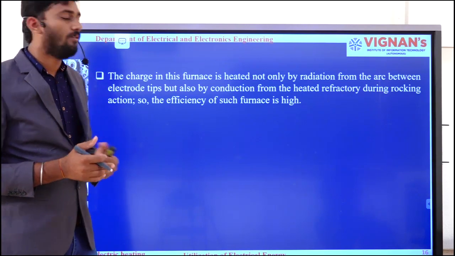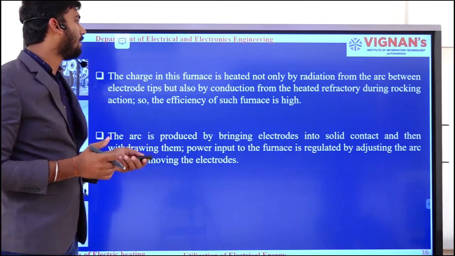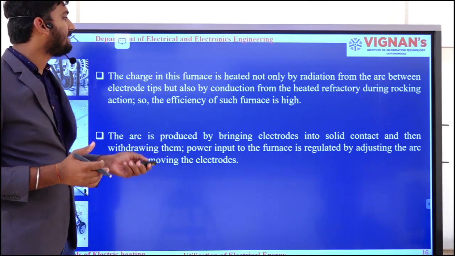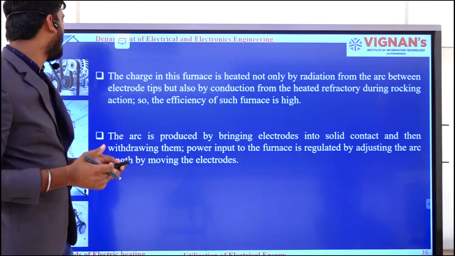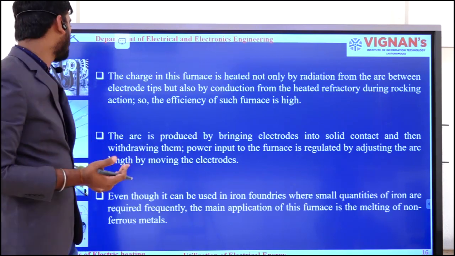The arc is produced by bringing the electrodes in contact and withdrawing them. Power input to the furnace is regulated by adjusting the arc length by moving the electrodes. This we have explained previously.